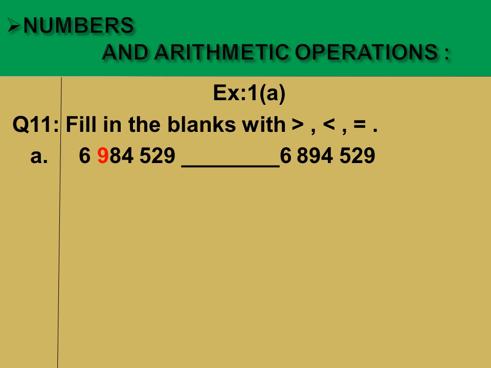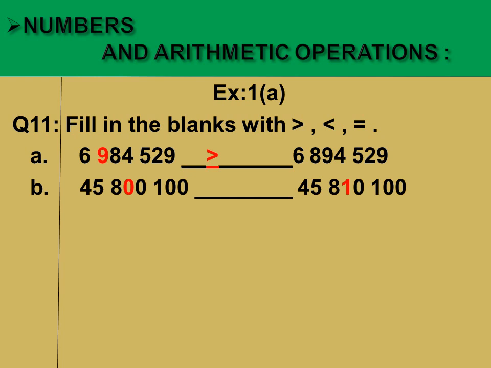When we compare these two numbers, we can see that we have the same number 6 at the end. After that, when we get the numbers 9 and 8, this shows which number is larger. So dear students, in part A we will put a sign of greater, okay, towards the number given first, okay. This means that in part A, the first number is greater than the second number.